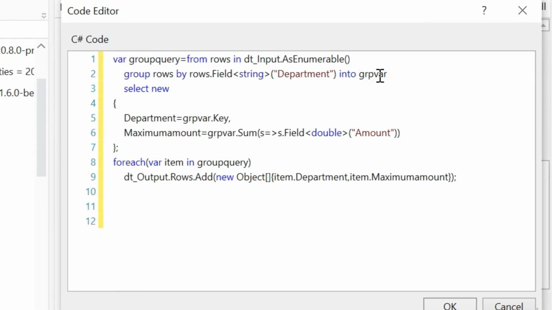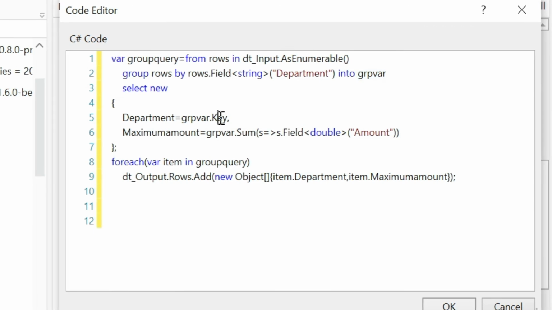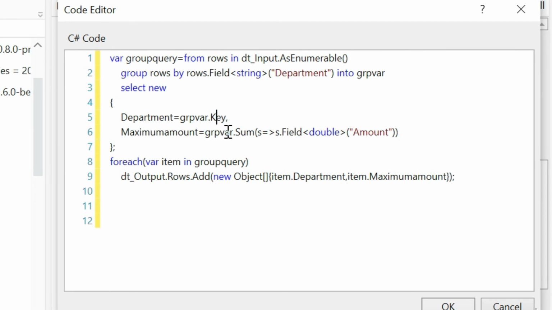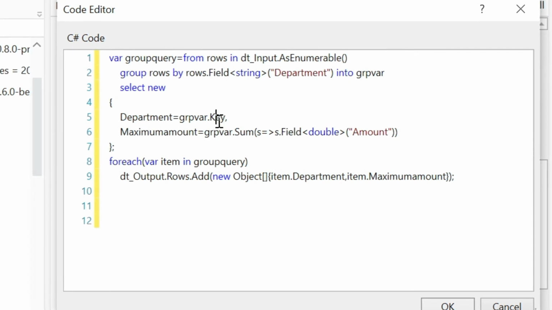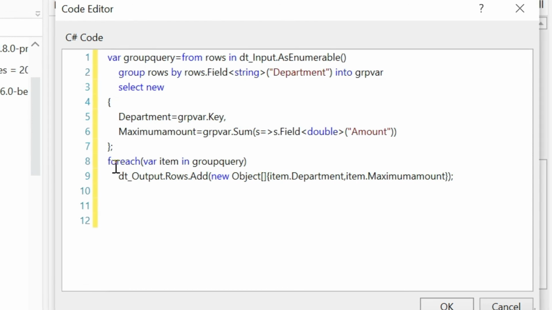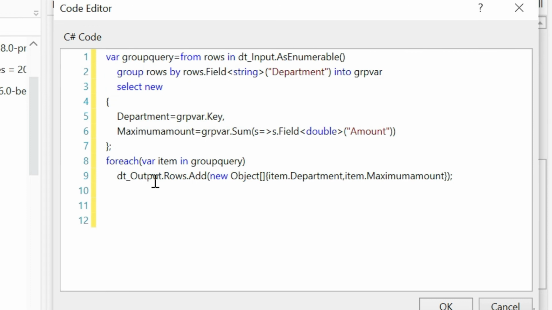Using this variable only we will be able to access the key and also the amount, because it contains a collection of rows for every key. Again I am using a for each loop and adding the values to this data table.